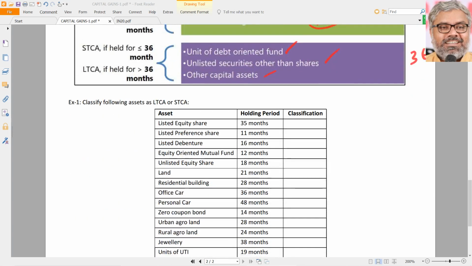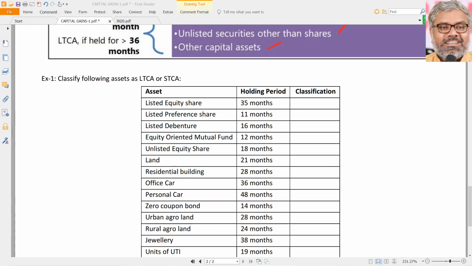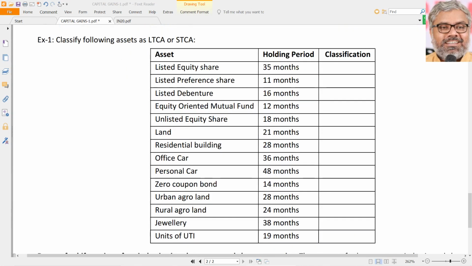Let us just apply this in some of the examples in this exercise. Classify the following assets as long-term capital assets or short-term capital assets. Let us do that quickly. Listed equity share is there, 35 months. Of course, it is a long-term capital asset. Let us say L means long-term capital asset. Why? Because it is held for more than 12 months. That is enough. Listed preference share, 11 months. Short-term capital asset, because less than 12 months.